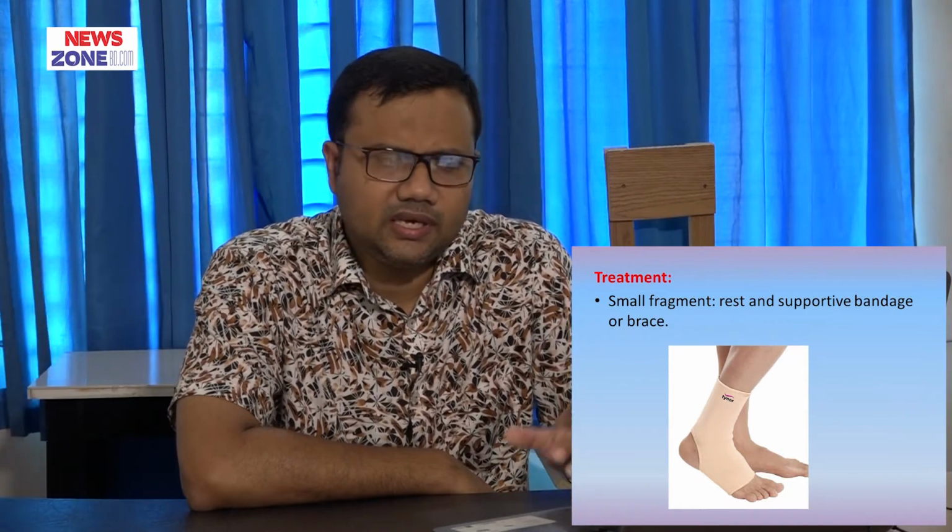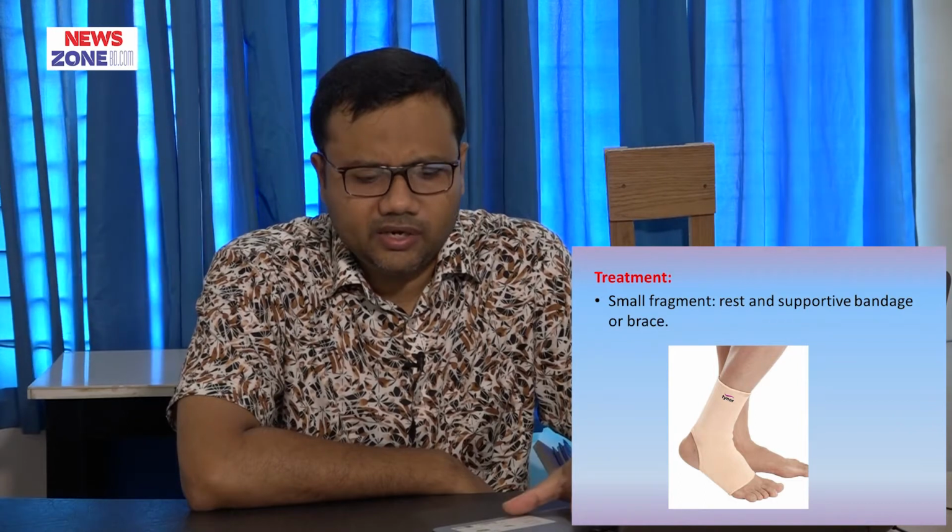Here we can see after an avulsion fracture of the fifth metatarsal, a small supportive bandage or splint is given only, and associated with that, we can give some analgesic or anti-inflammatory drug, or immediately ice compression can be given with associated counseling, okay.